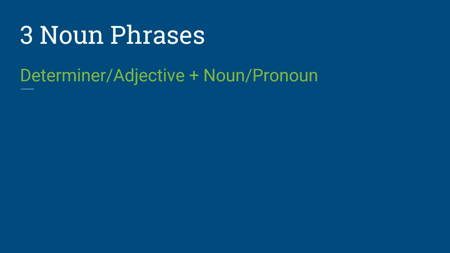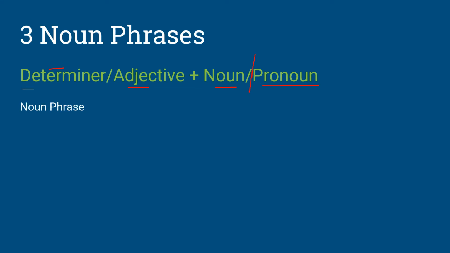The third type of phrase that we have is the noun phrase. The noun phrase consists of a determiner, an adjective, and a noun, and it can also be just a pronoun.